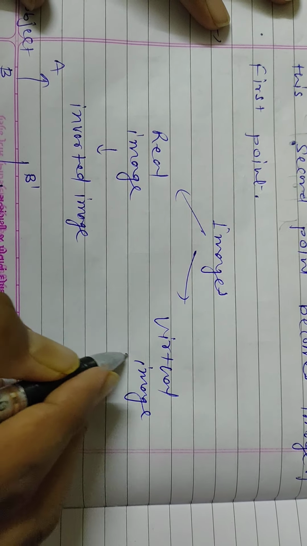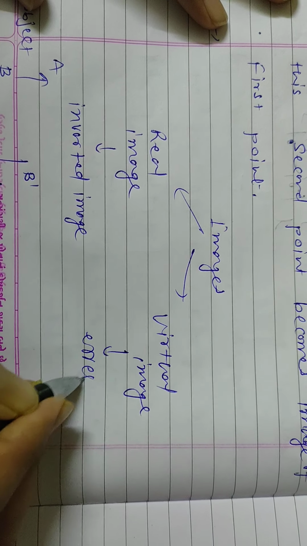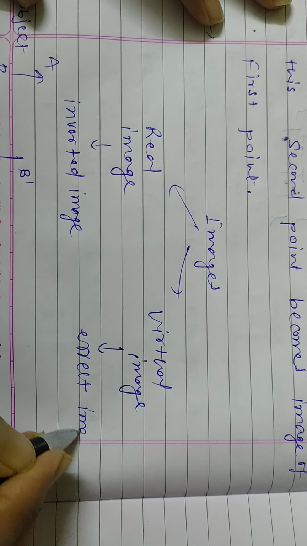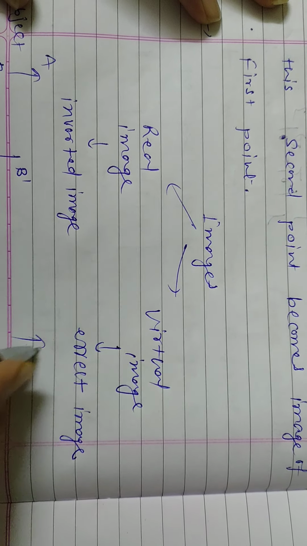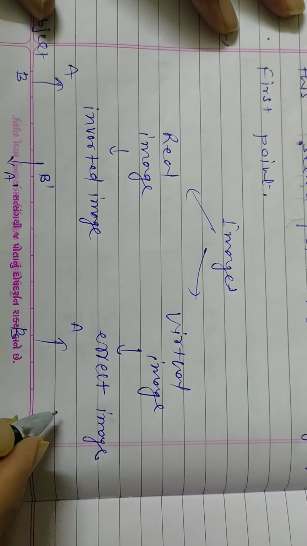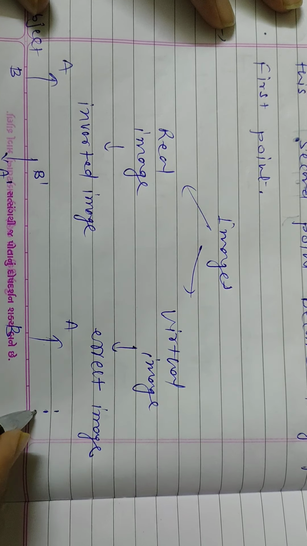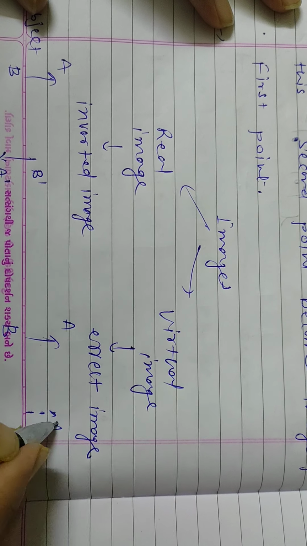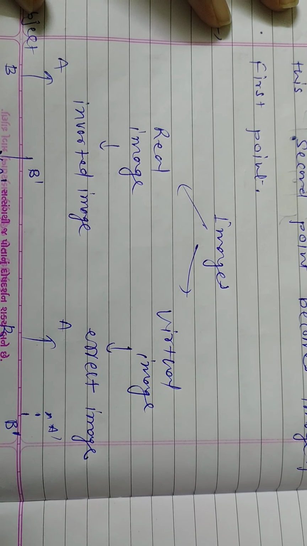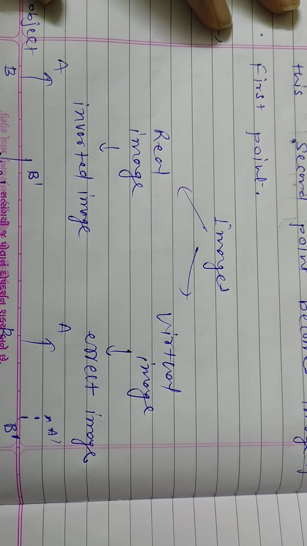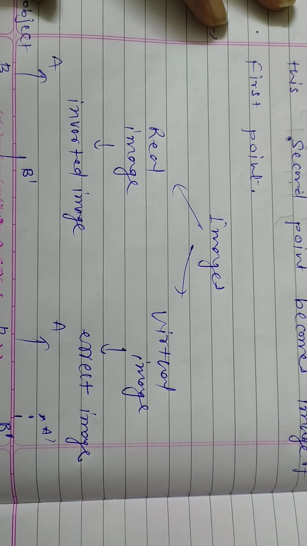But a virtual image is always erect, which means if your object is AB, then your image is also like this. There is no change in their positions.